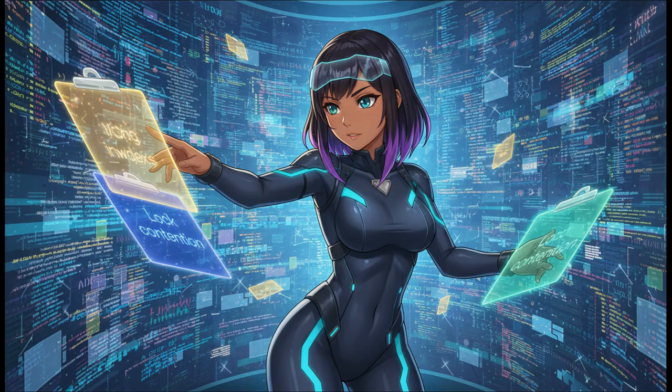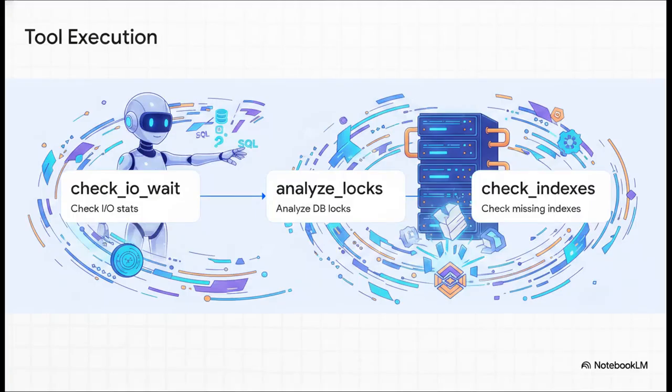First up, the retriever steps in as the researcher. It scans the initial logs and documentation and outputs 3 possible culprits: high I/O wait, lock contention, or missing indexes. It's a great theory for sure, but it's just a theory. We need boots on the ground. Enter the tool agent. Look at these steps. The agent dynamically decides to run specific diagnostic functions: check_IO_wait, analyze_locks, and check_missing_indexes. It is literally reaching into that Oracle database in real time, executing SQL queries and performance scripts to test the retriever's theories right then and there.